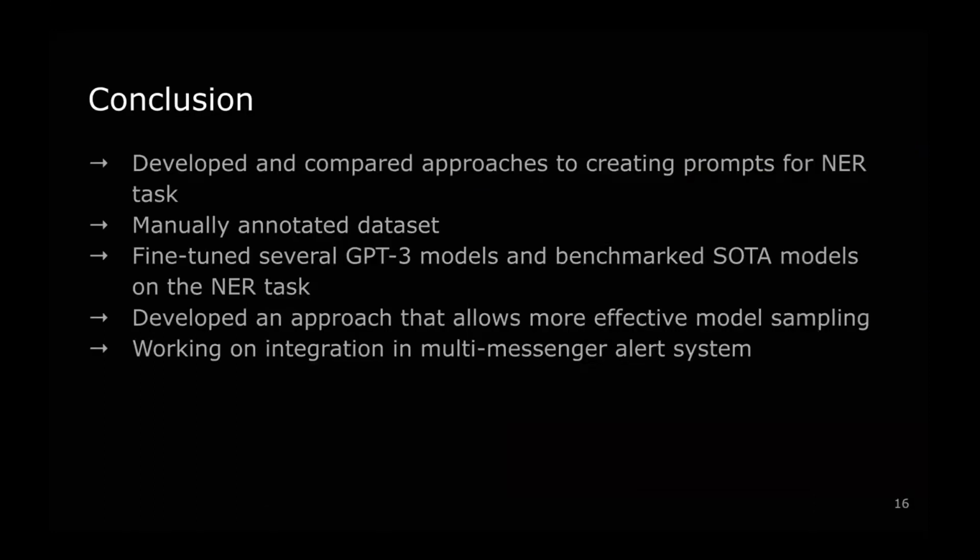So in conclusion, we have developed and compared approaches to creating prompts for different tasks, for the named entity extraction task. To do that, we manually annotated a dataset. We have annotated 400 messages from ATel and GCN datasets. We fine-tuned several GPT-3 models and benchmarked state-of-the-art models on this task. We also developed an approach, an embedding ranking pipeline, that enables more effective model sampling. And right now we are working on integration into a multi-messenger alert system.